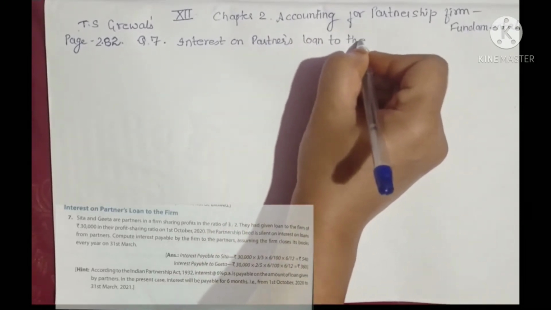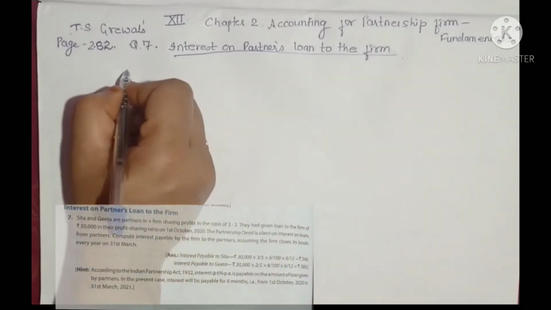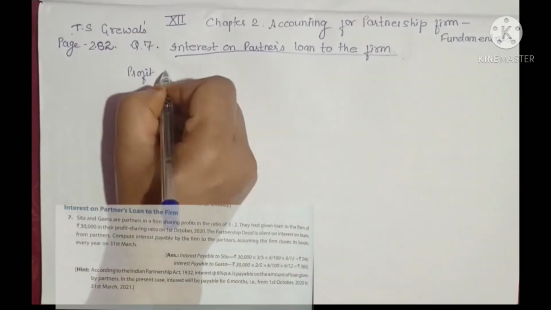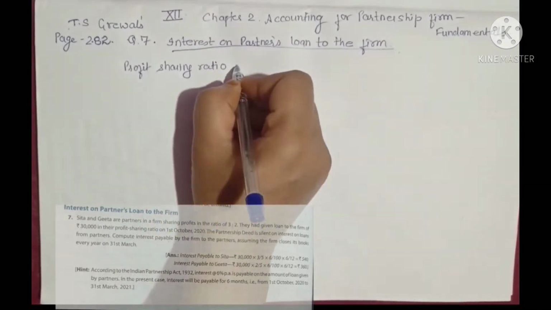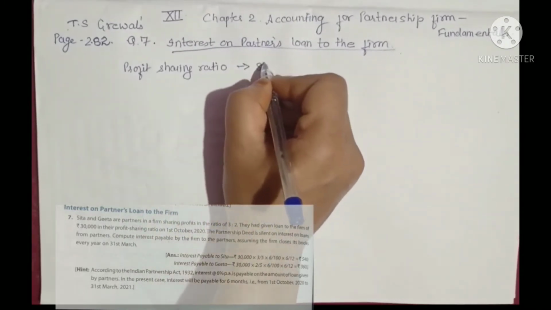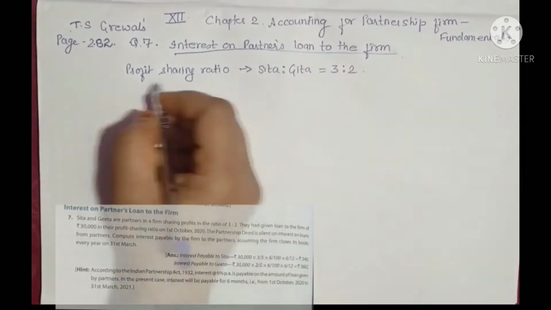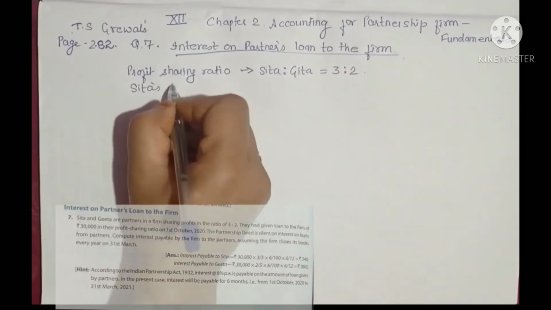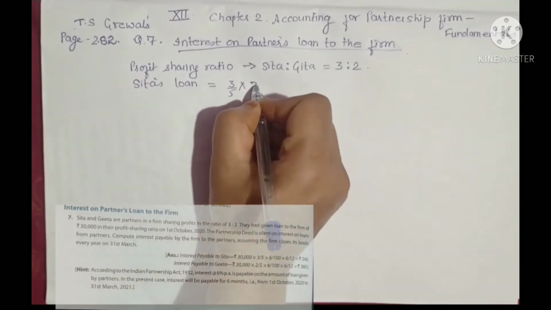In this question there are two partners, Sita and Geeta, दो partner हैं, and they are sharing their profits and losses in the ratio of 3:2. Now they have given loan to the firm of rupees 30,000 in their profit sharing ratio on 1st October 2020. क्योंकि दोनों ने 30,000 contribute किया है in their profit sharing ratio, so let us calculate Sita's loan.